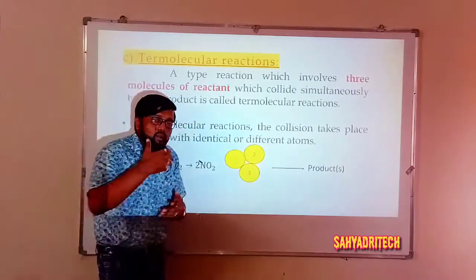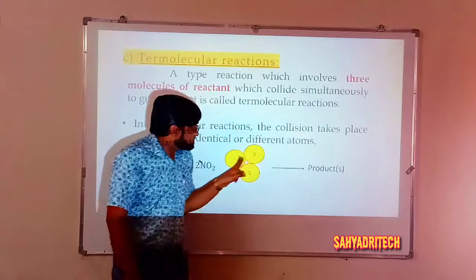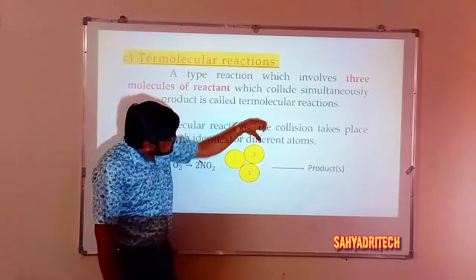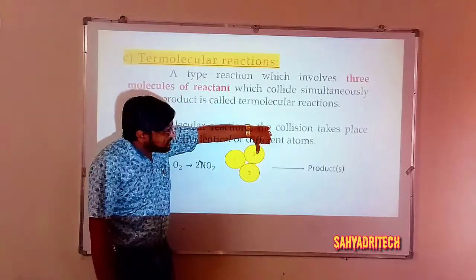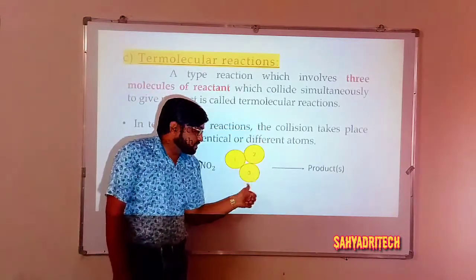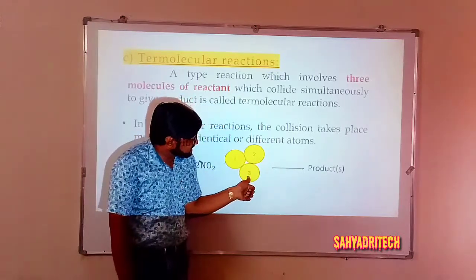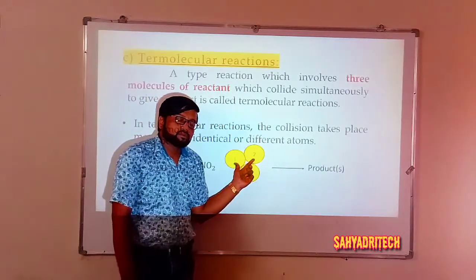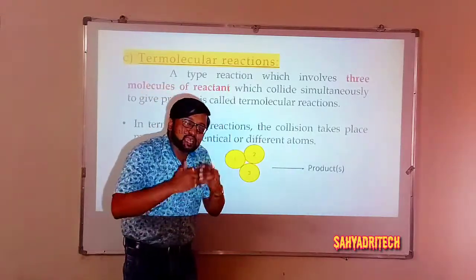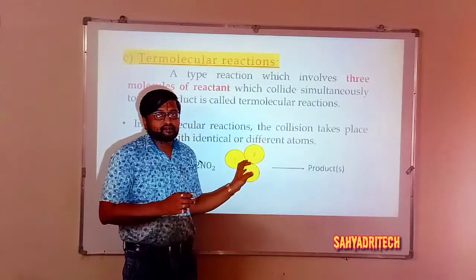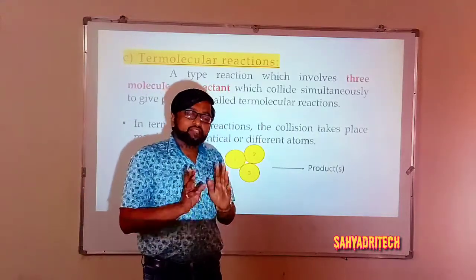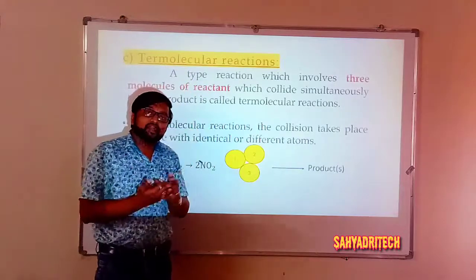Why are we considering termolecular? Because the first molecule collides simultaneously with the 2nd and 3rd. If I consider the second reactant molecule, yes, the second can collide simultaneously with the 1st and 3rd. If I consider the third reactant molecule, yes, the third simultaneously collides with the 1st as well as the 2nd. In this sense, all those three reactant molecules collide simultaneously with each other. If I consider 3 moles of reactant species, simultaneous collision is possible. Therefore, we can consider termolecular reactions.